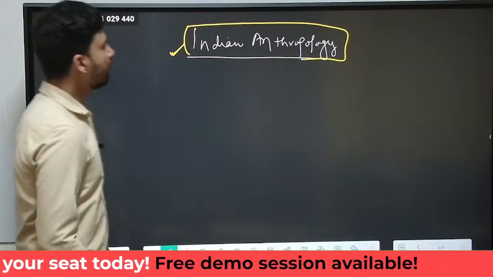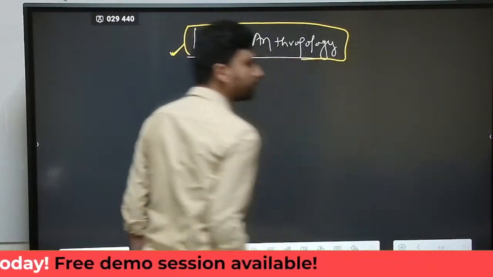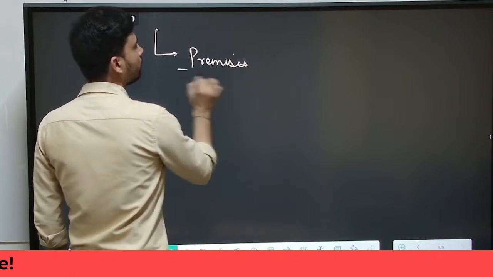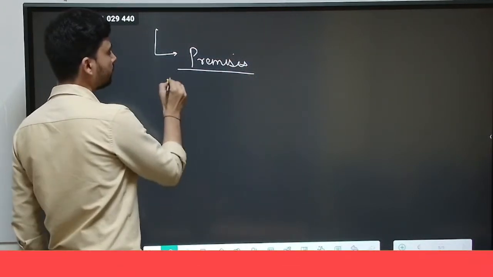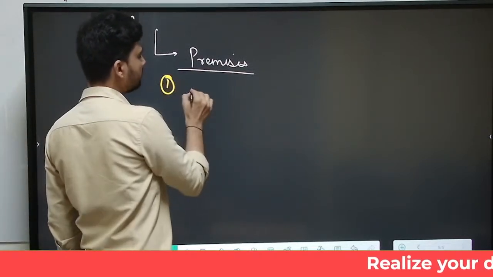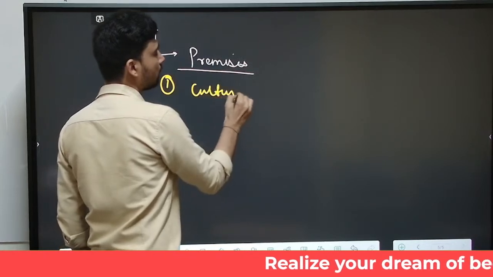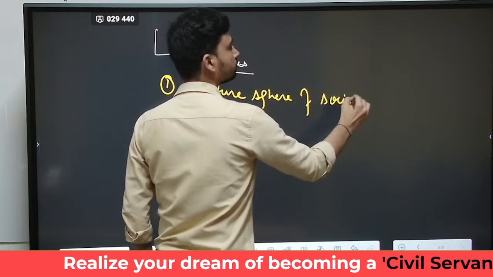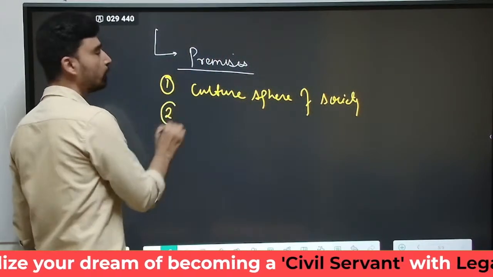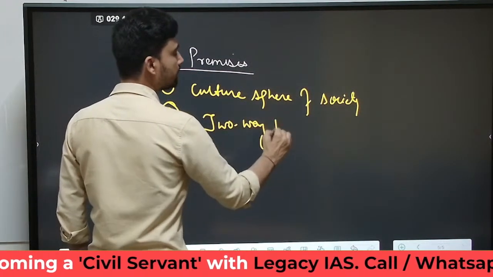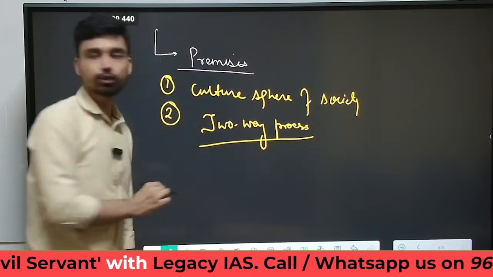Now, the second point we have to understand is the premises of Sanskritization. As per M. N. Srinivas, we have discussed the first premise: it is related or limited to the cultural sphere of society. The second point we can add is that it is a two-way process, a very important point. Sanskritization is not a one-way process, it is a two-way process.